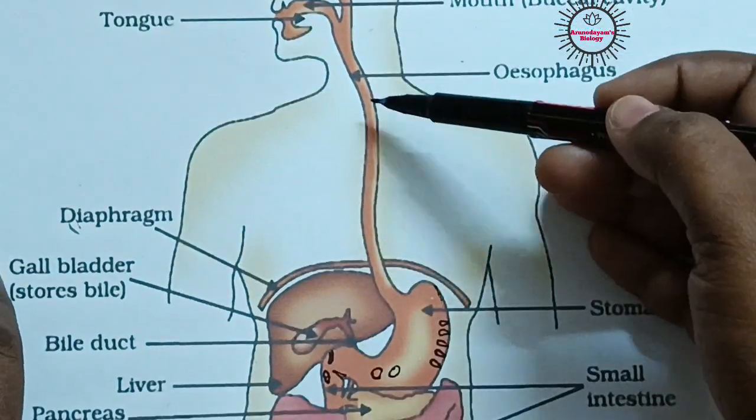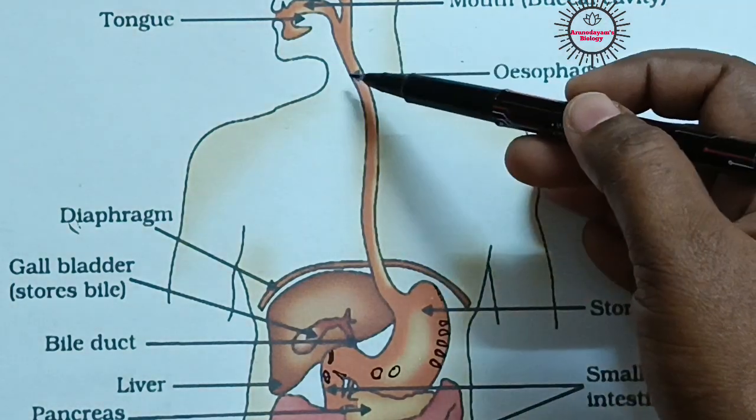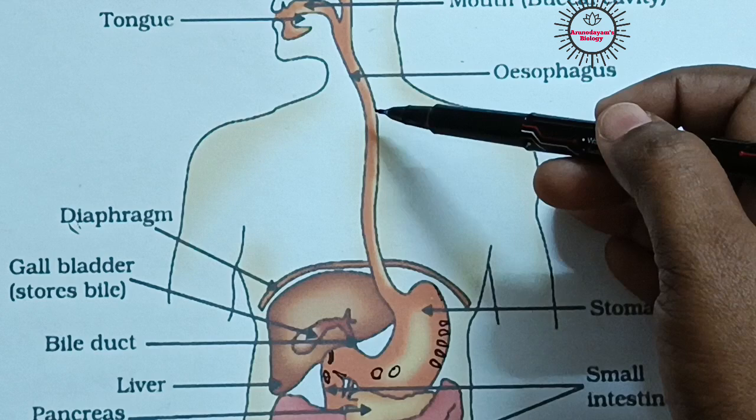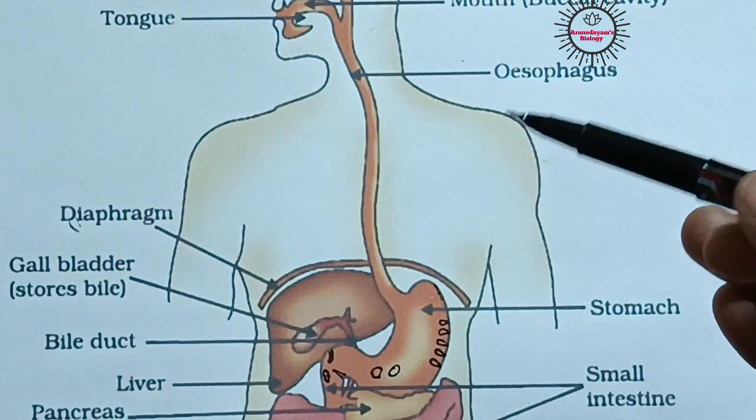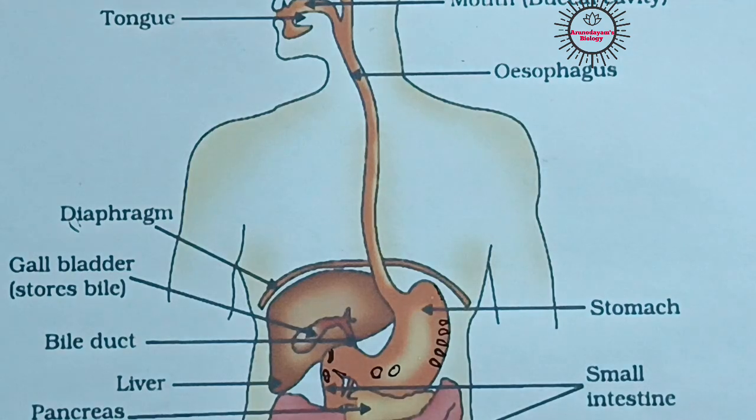Now what happens in the esophagus? Nothing happens here. Actually, the esophagus is a long tube-like structure, and the food does not have any chance to stay here for some time.